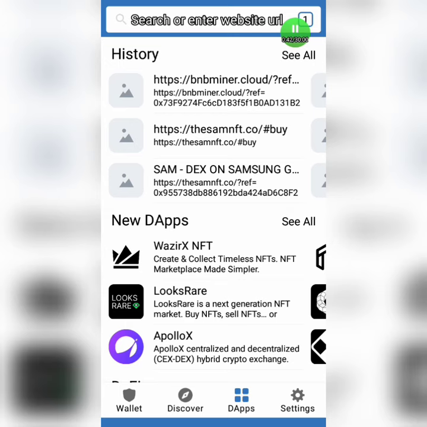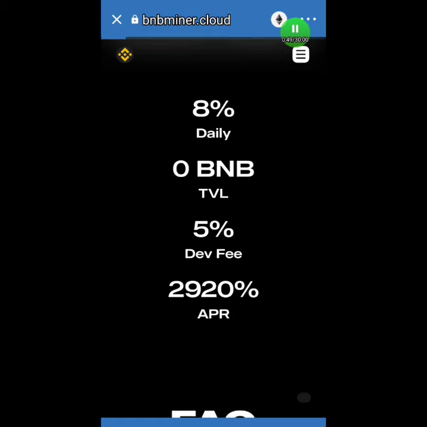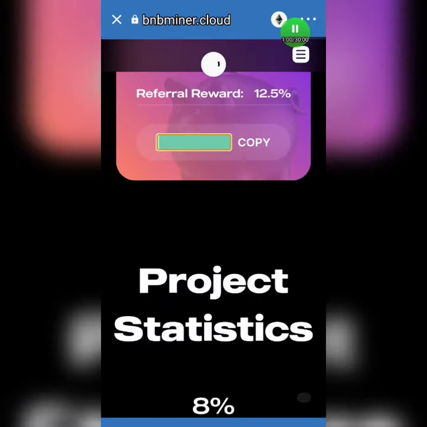Now when you see the search button, make sure you click on it and paste the address that you copied earlier. So paste the address there and click on done. When you click on that, it will bring you to a place that looks like this, as you can see. But let's just wait for it to load. Okay, it's loading. Okay, boom. So guys, here we are.